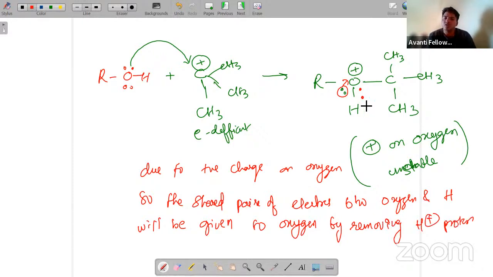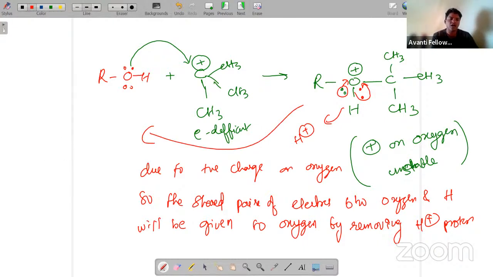Very simple. So the hydrogen goes as H plus. Now what will be the final structure? The final structure is ROCH with CH3 taken thrice. I hope you understand this one. And here the H plus will remain like that.